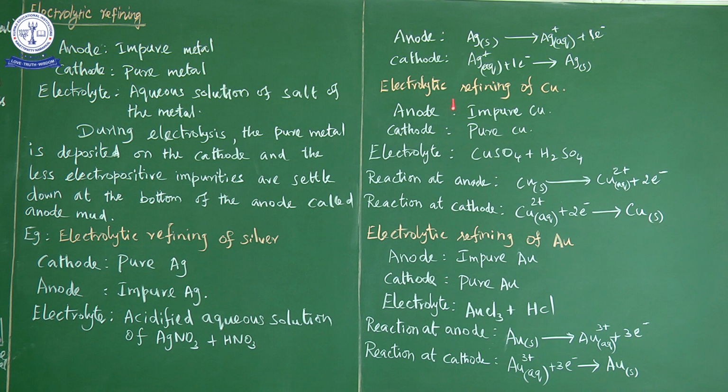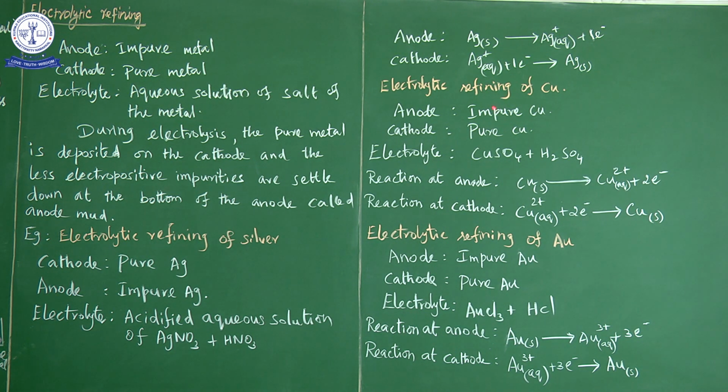So the next one is electrolytic refining of copper. இப்போ electrolytic refining of copperல என்ன பார்க்கலாம்? Impure form is taken as an anode. So here we purify the copper metal. அப்போ copper metal purify பண்ணும்போது anode impure copper and cathode is pure copper. And the electrolyte solution is copper sulfate and sulfuric acid. Electrolyte solution என்ன சொல்லியிருக்கோம், aqueous solution of salt of the metal.